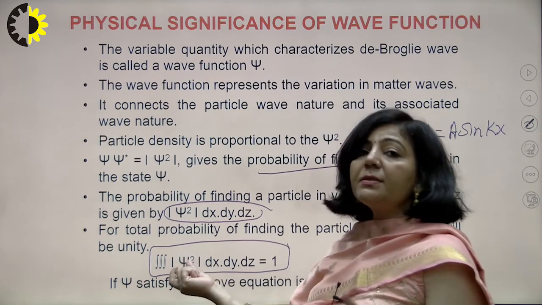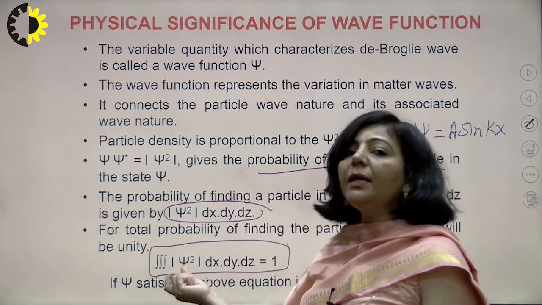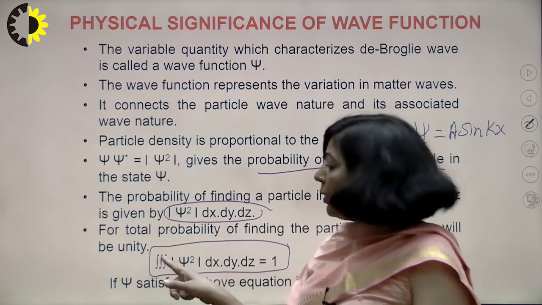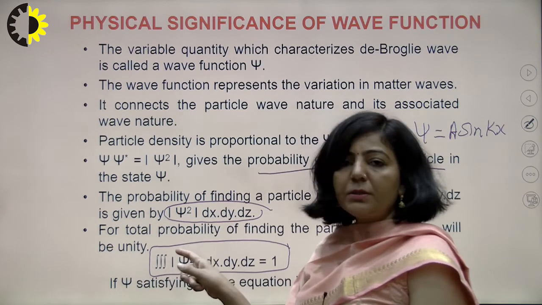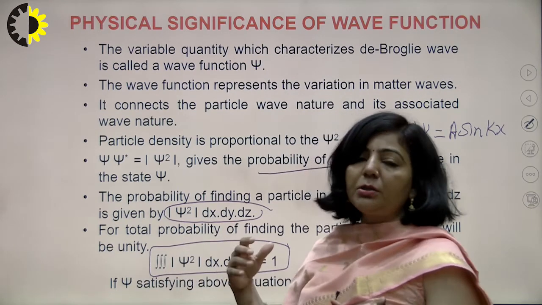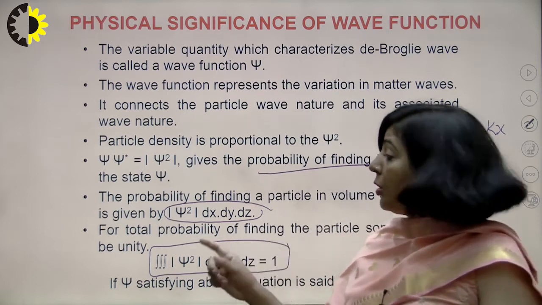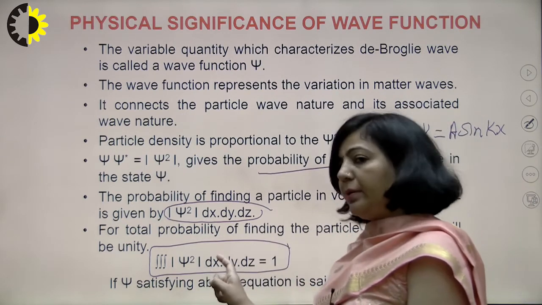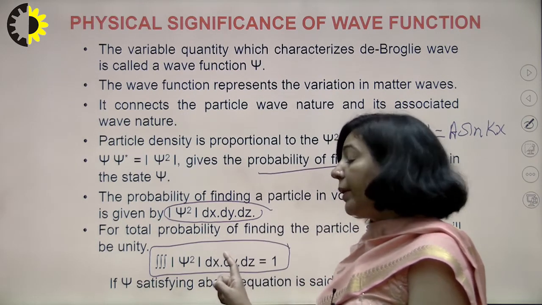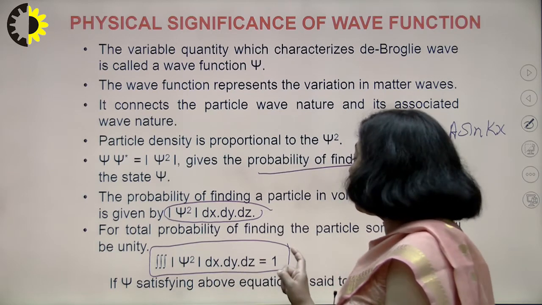Psi square represents the probability, and since you are finding the total probability, these three integral operators are the integrations along the three directions. So the total probability is psi square integrated with respect to x, y, z, equal to 1.